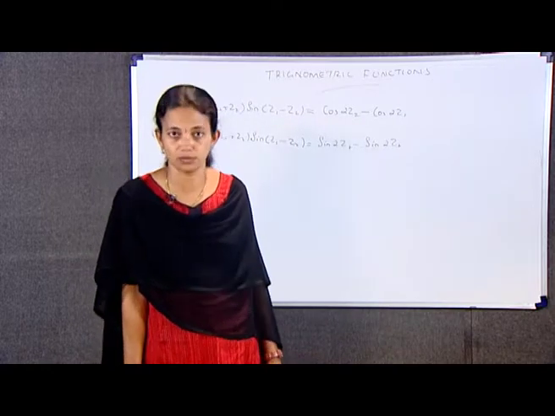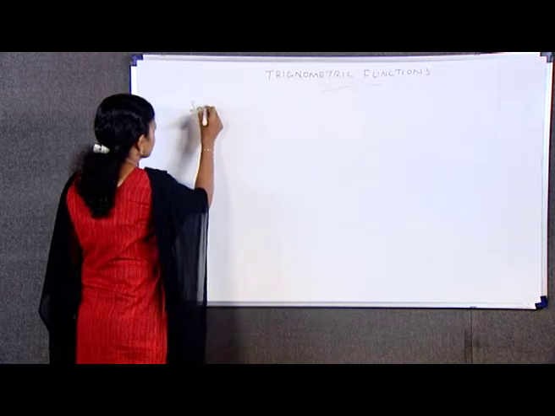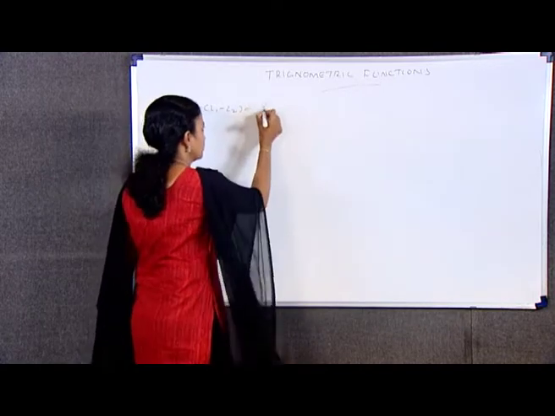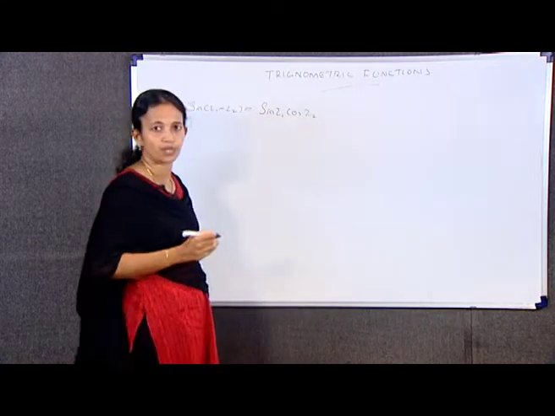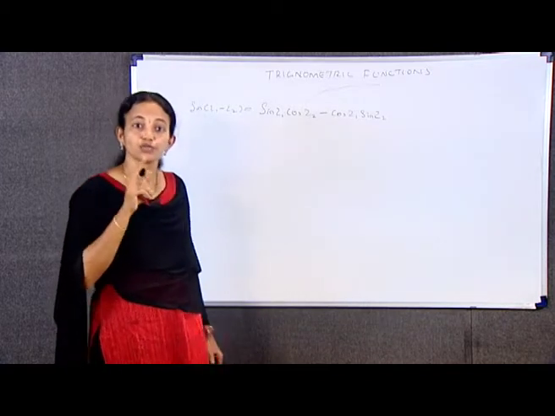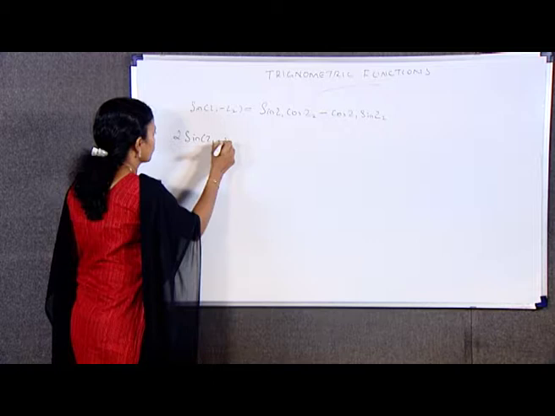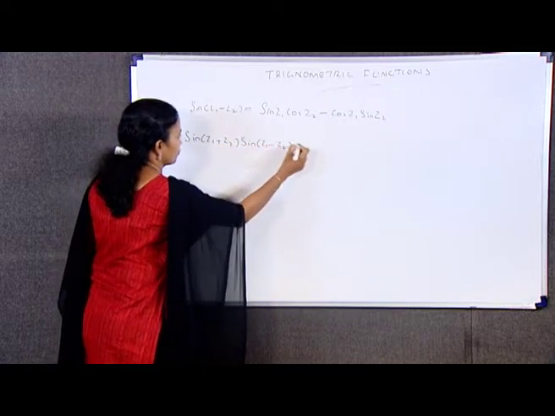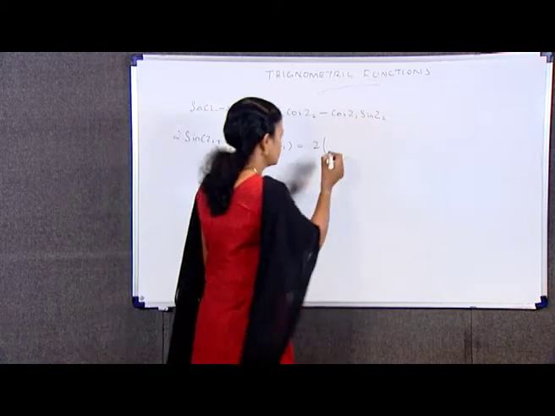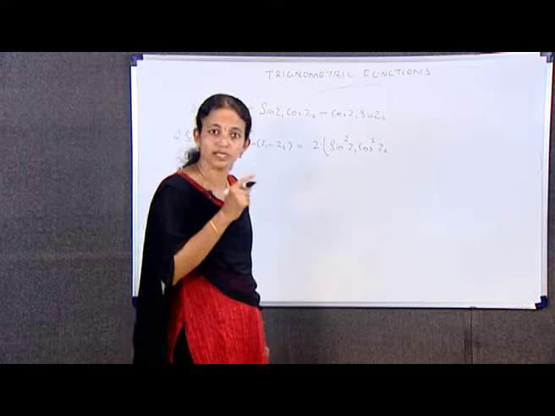So sin(z1 − z2) can be written as sin z1 cos z2 minus cos z1 sin z2, and 2 sin(z1 + z2) sin(z1 − z2) can be written as 2 into sin square z1 cos square z2 minus cos square z1 sin square z2.